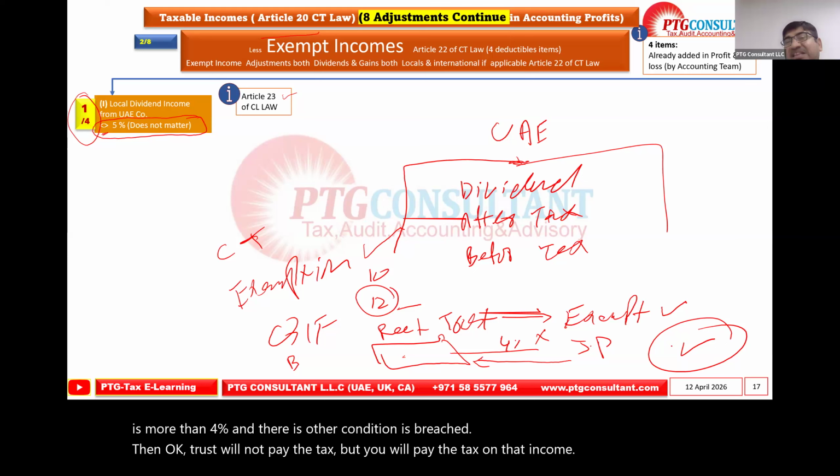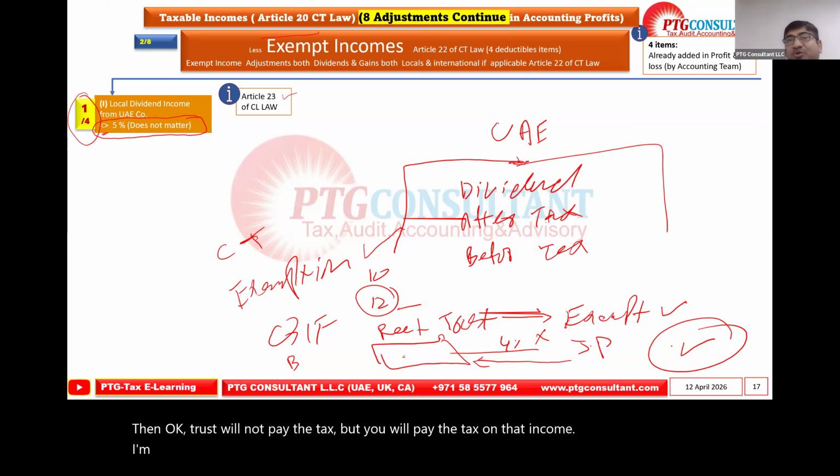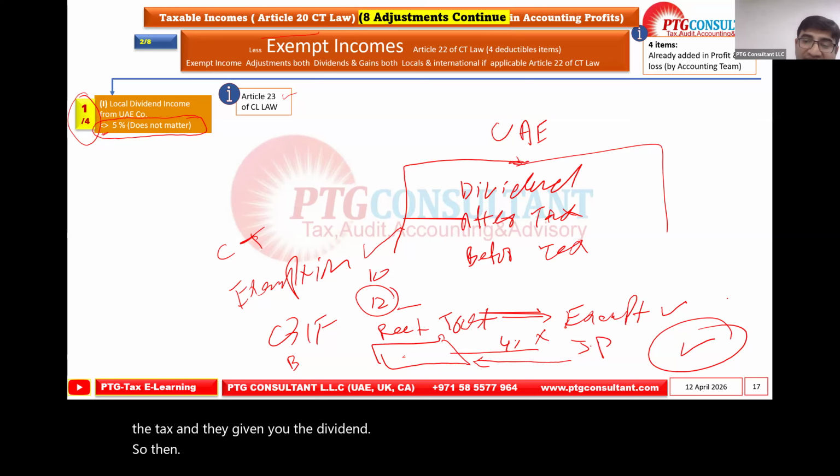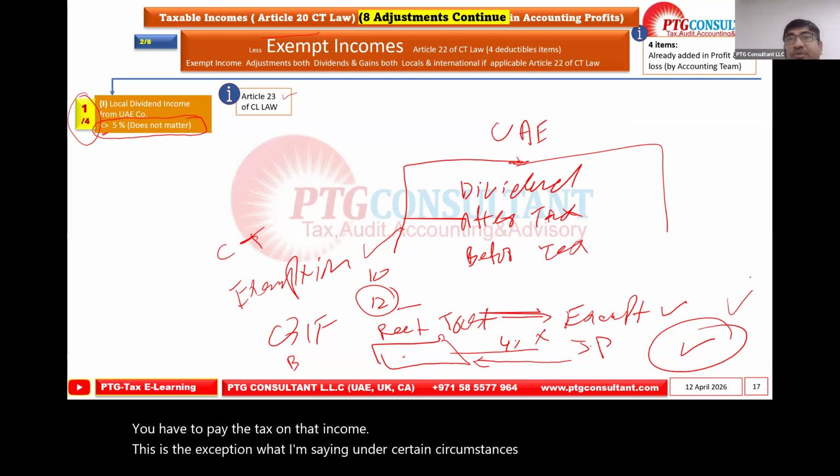I'm just highlighting there are certain scenarios. Maybe the company has not paid the tax and they have given you the dividend, so then you have to pay the tax on that income. This is the exception, what I'm saying. Under certain circumstances, under complex structures, such a possibility is also there. This is the law, I think.